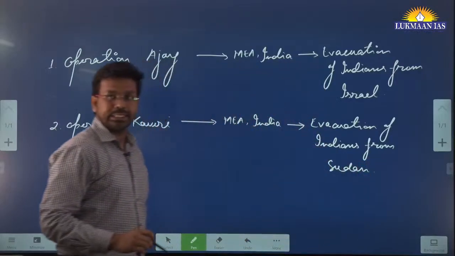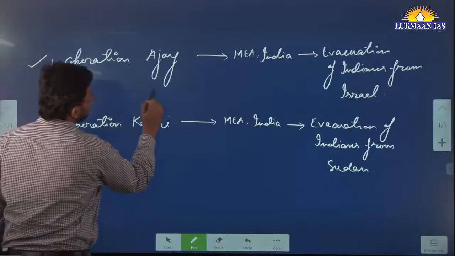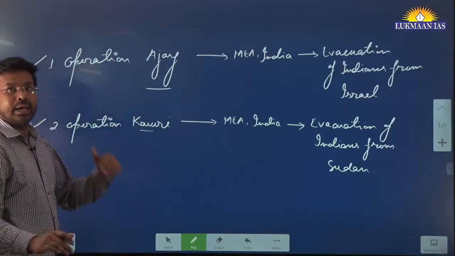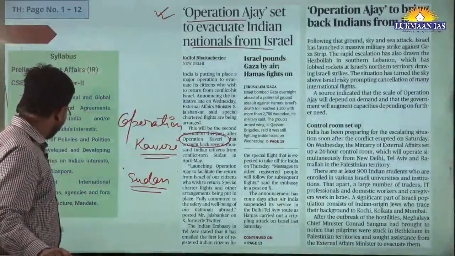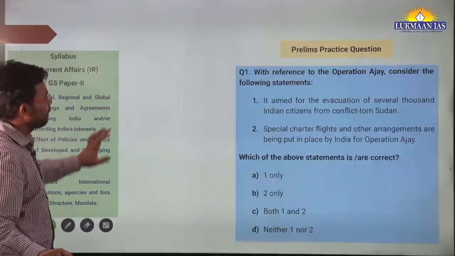So these two operations are in the news, so you need to remember their names, Operation Ajay and Operation Kaveri. Having understood this, now let us quickly move to another topic.